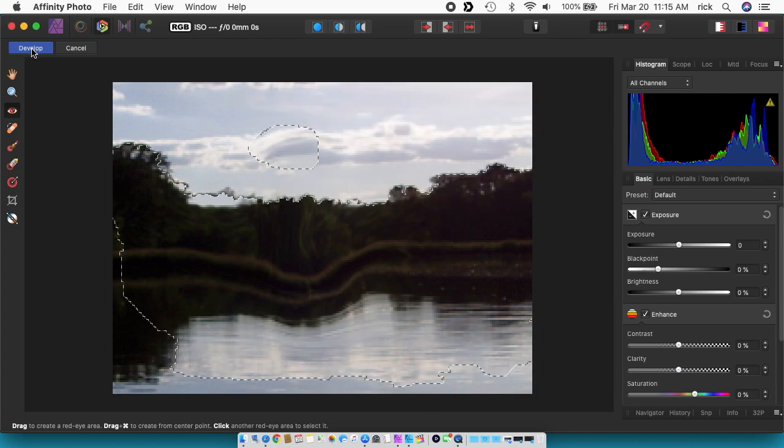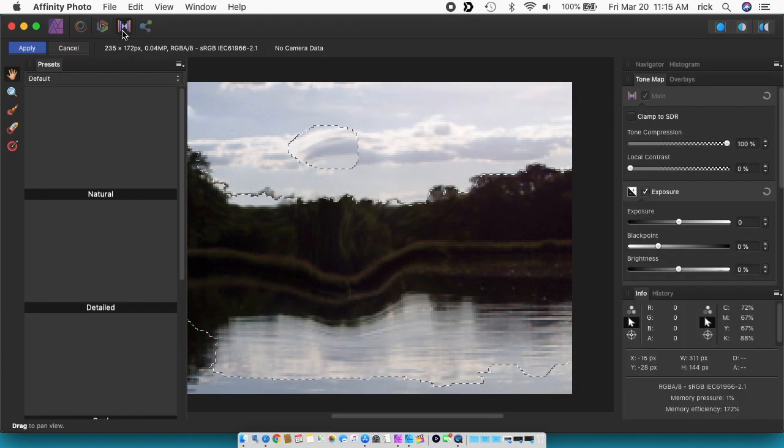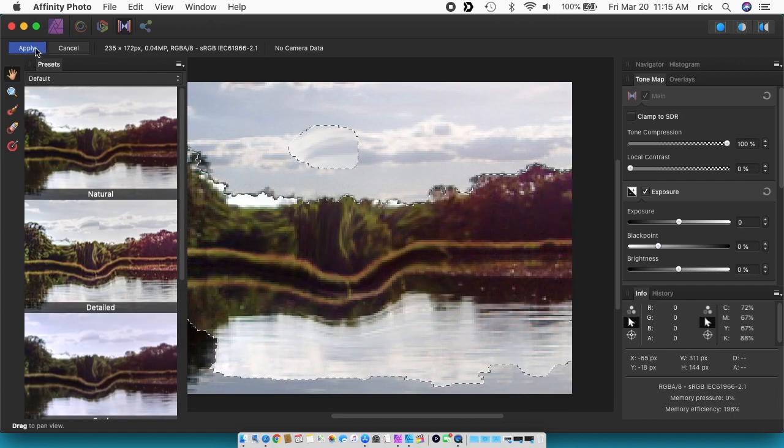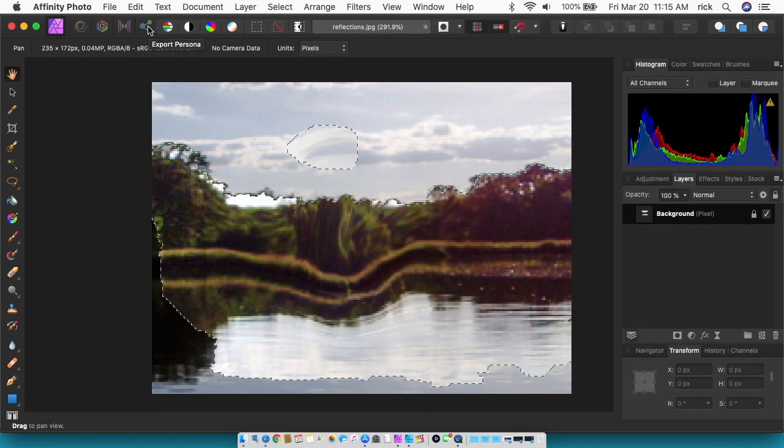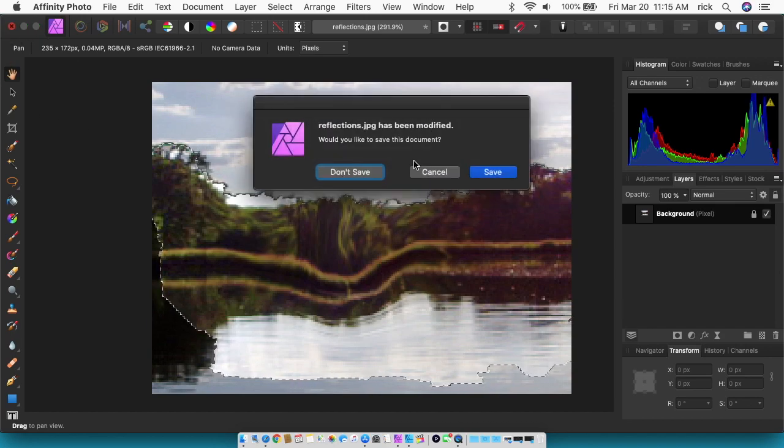There's a Tone Mapping persona. Like I say, I don't use all these. And an Export persona. The nice thing, especially at $24.99, is that if all you're doing is cropping photos and very light editing, it's super cheap and you pay it once. I really like that aspect of it.